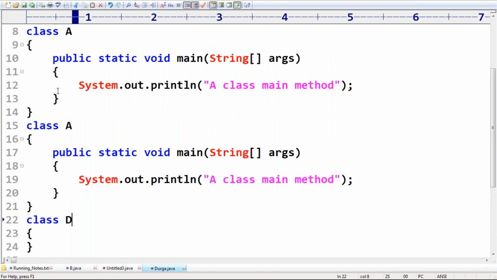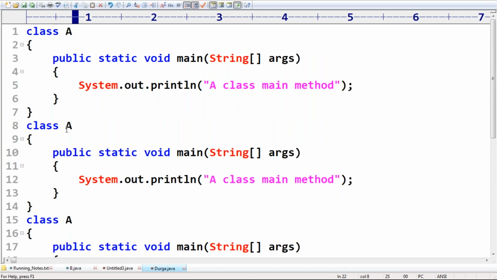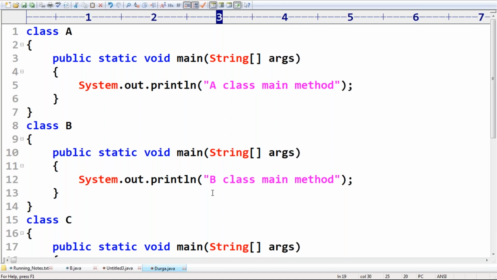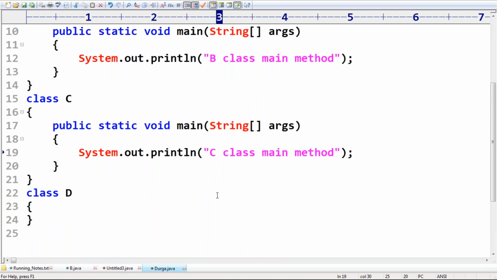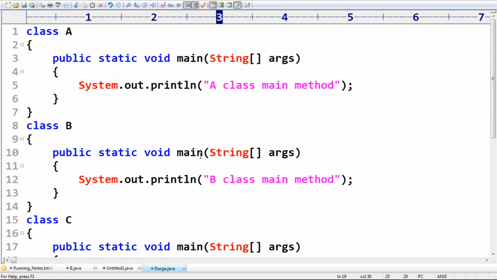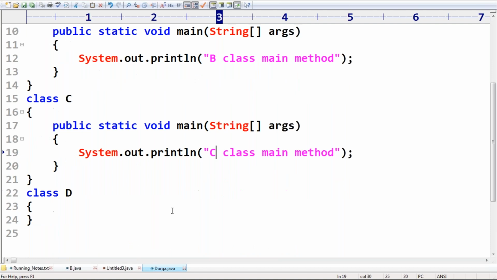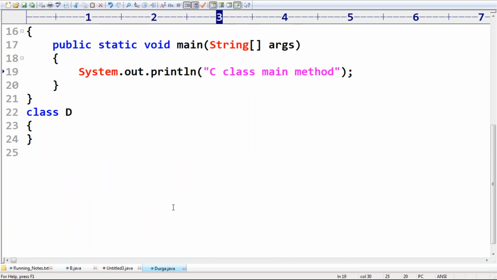Very important, sir. So this is class A, this is class B with its main method, and this is class C with its main method. But class D doesn't contain a main method. Assume this is my code. Can you please tell whether the code is going to compile or not? The name of the program is durga.java.